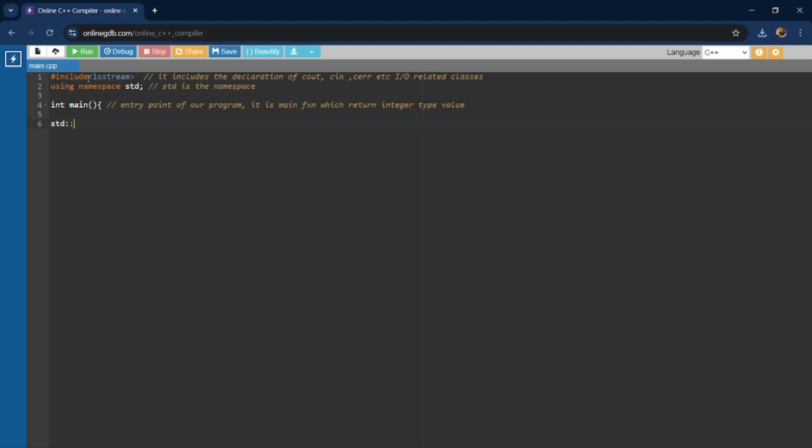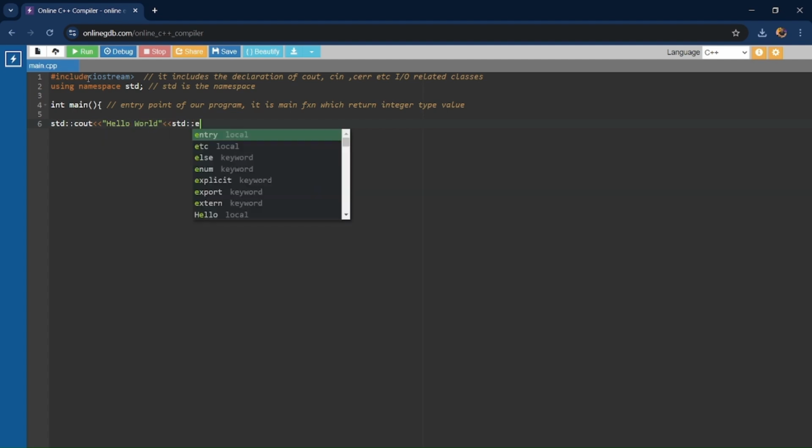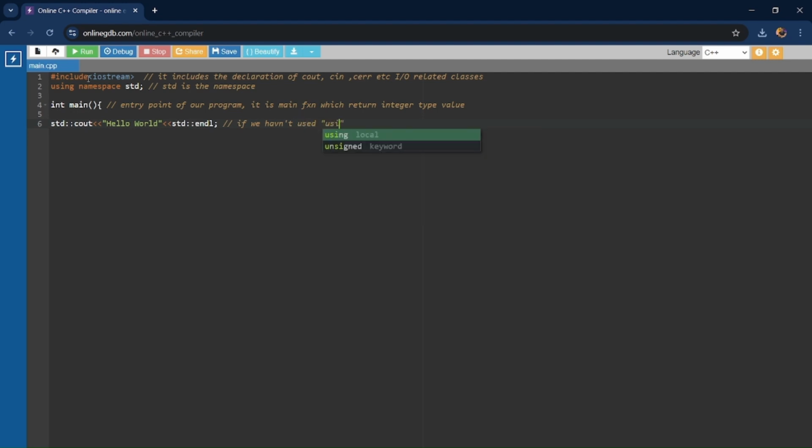std::cout. Here we are specifically telling that we are using cout from the standard namespace, and basically we are printing hello world to the console. This thing we won't be needing in our current code because we have already included using namespace std in our line number 2. So we don't have to specifically use std then the scope resolution operator to access this cout.